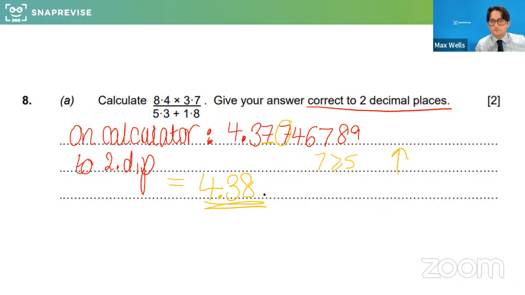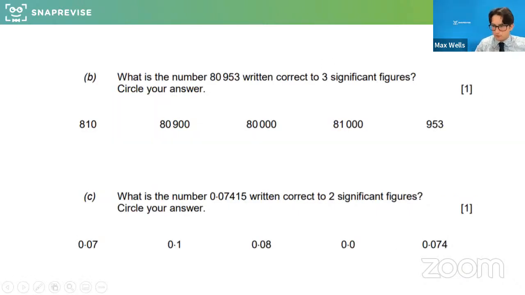That was good. Right, and one more GCSE style question before we look at error intervals. So what is the number 80,953 written to the correct 3 significant figures? So this is one where it's sort of multiple choice and you just circle it. Effectively, though, you just want to work it out still anyway, and hopefully you'll see your answer there. So we're looking at rounding this to 3 significant figures. Which one is it? So this would round up to 10. So it's this one. Very good.